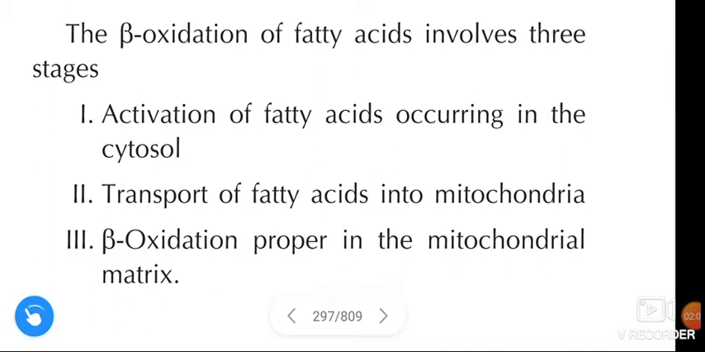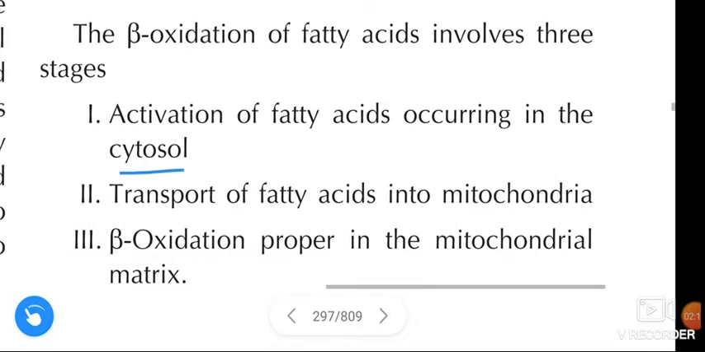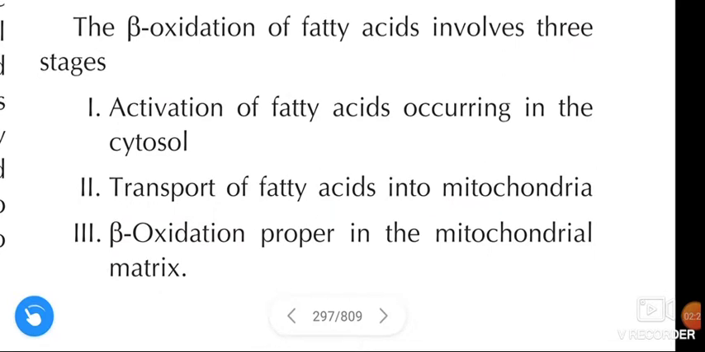See once again the 3 stages. First, activation of fatty acids occurring in the cytosol. Second stage, transport of the fatty acids into mitochondria. And the third stage, beta oxidation proper in the mitochondrial matrix.